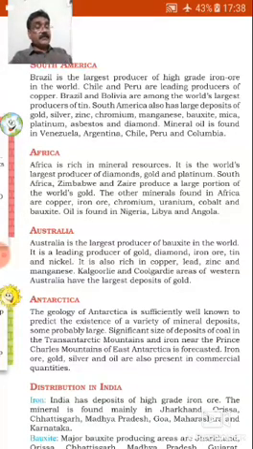Second, Africa. It is rich in mineral resources. It has the world's largest producers of diamond, gold and platinum. South Africa, Zimbabwe and Zaire produce a large portion of the world's gold. The other minerals found in Africa are copper, iron ore, chromium, uranium, cobalt and bauxite. Oil is found in Nigeria, Libya and Angola.